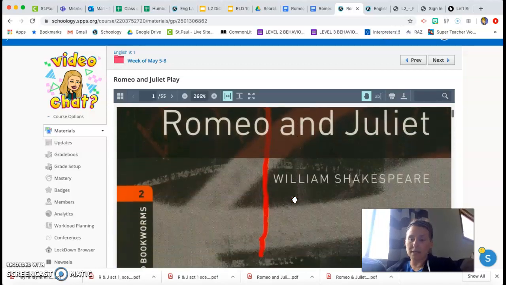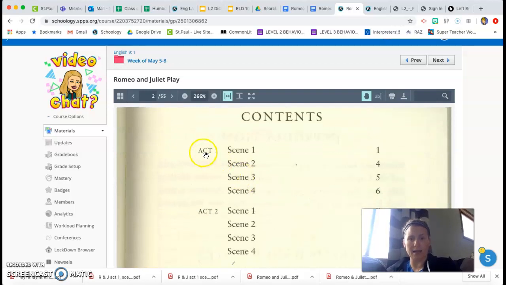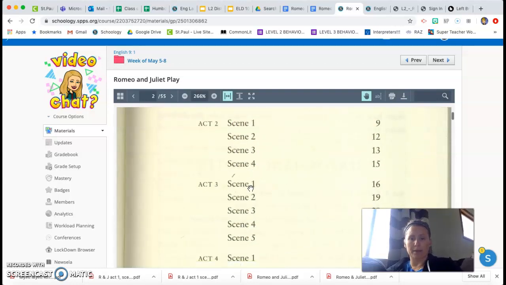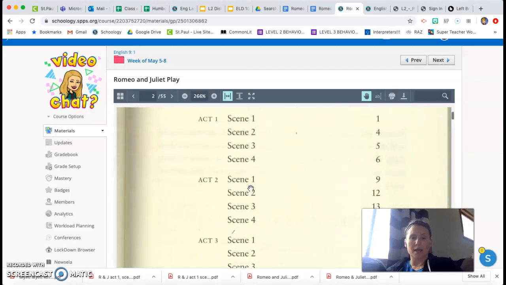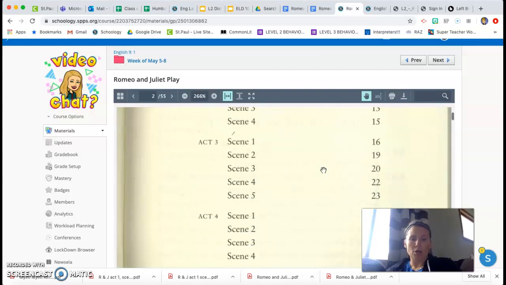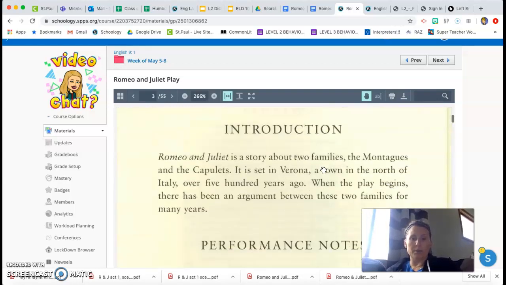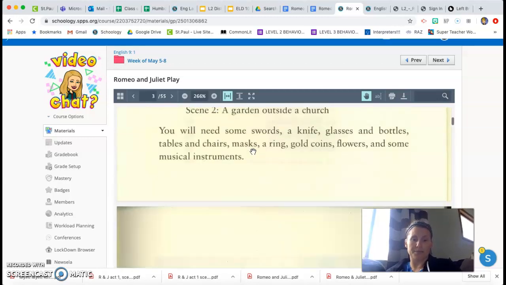I'm going to be reading this play to you, but it's a little different because it's got acts and scenes like we talked about last week. There are 5 acts in this story. Each day I'm going to read a scene. Sometimes I might read 2 scenes, depending. So today I will be reading to you the first act and the first scene.